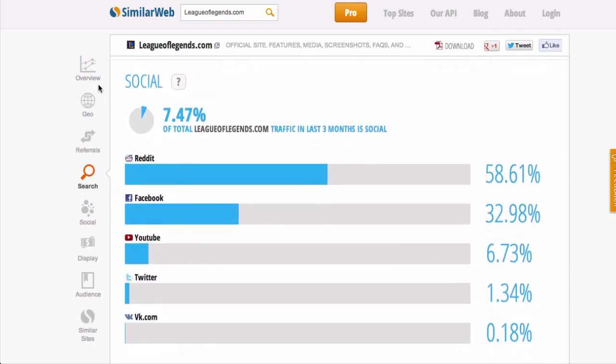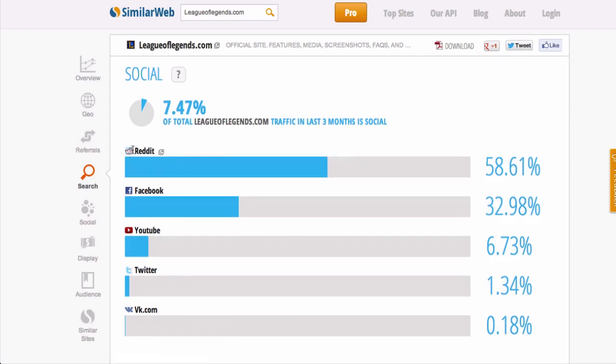Do you see where it says social? This is telling us what social sites people are interested in. And interestingly enough, Reddit is right here at the top. It is absolutely crushing it. So yes, Reddit is definitely a site that I would target. Look at how high this is, 58%. Facebook is all the way down here at 32%. That tells me that people who are interested in League of Legends are very interested in Reddit.